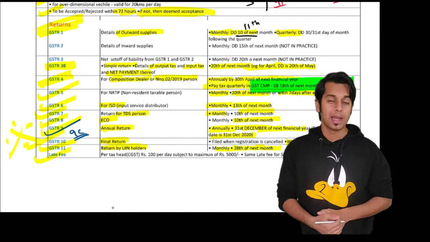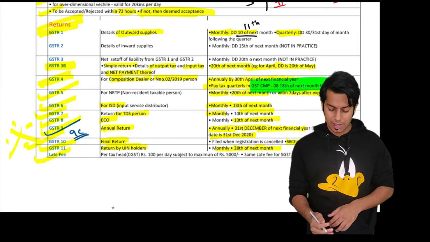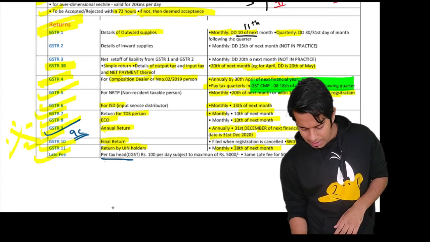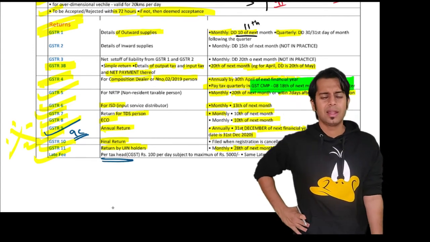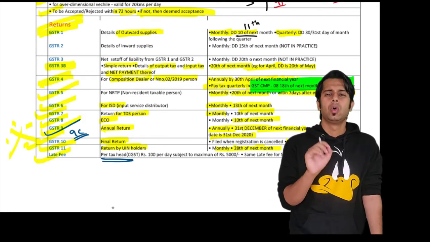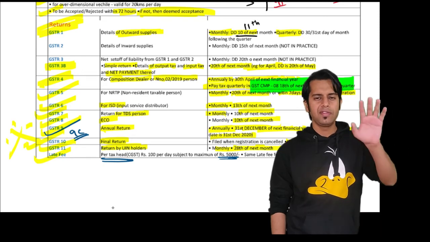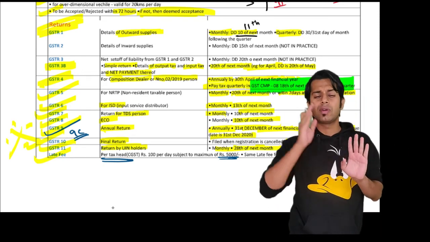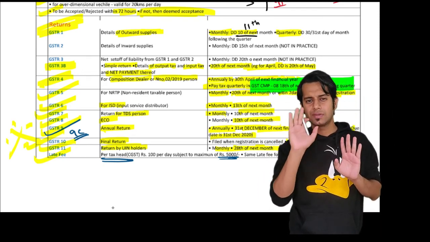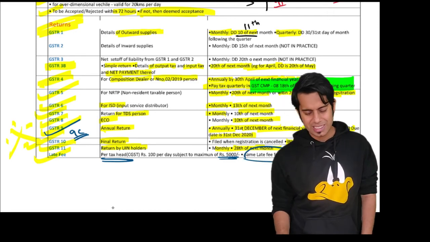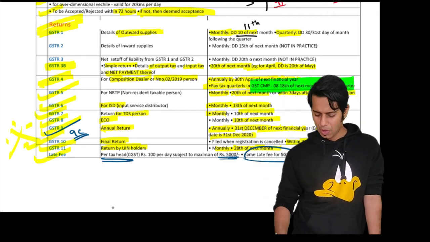Then, sir, is there any late fee for delayed filing of returns? Yes, there is a late fee. The late fee is rupees 100 per day, but subject to a maximum of rupees 5,000. Please note, it is under the CGST Act, and under the SGST Act also the same provisions are there.